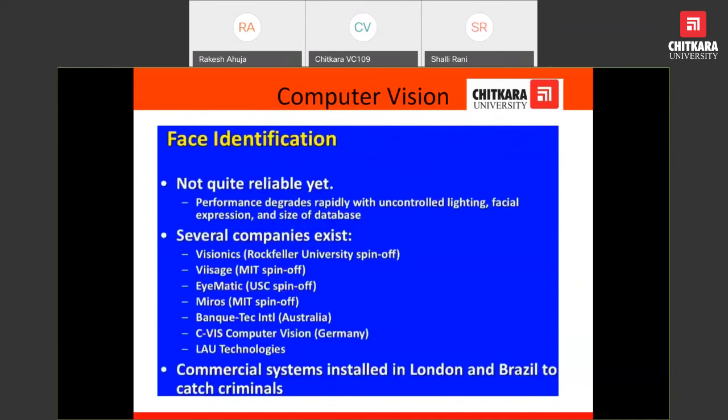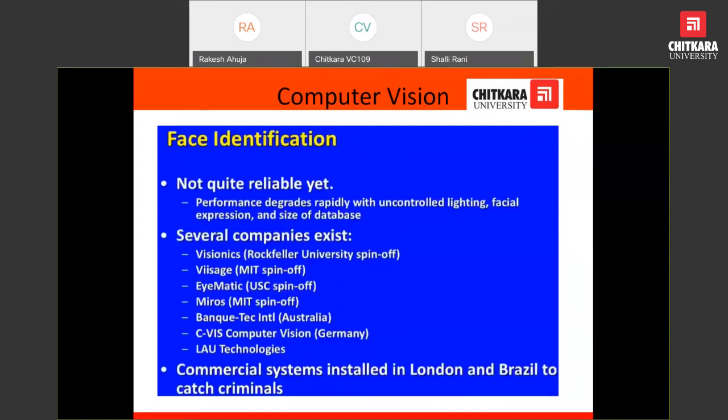Face detection still has some challenges. For example, while using face identification, sometimes the lighting varies, or the facial expression changes, and due to these it is not quite reliable, so a lot of work can be done in this field.